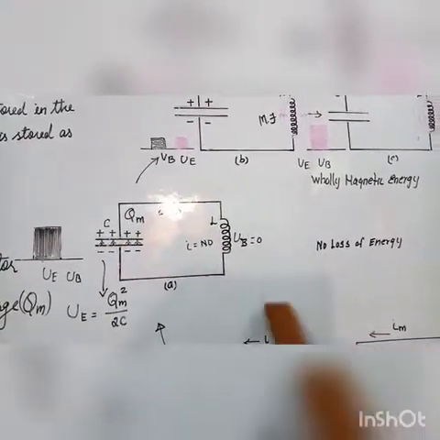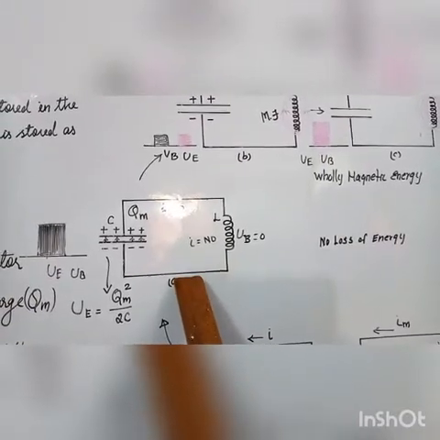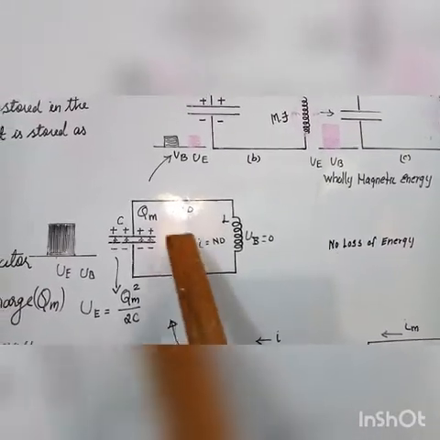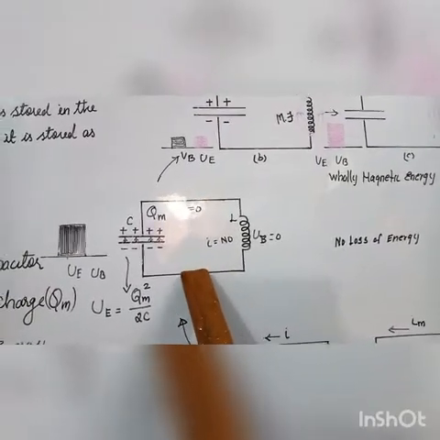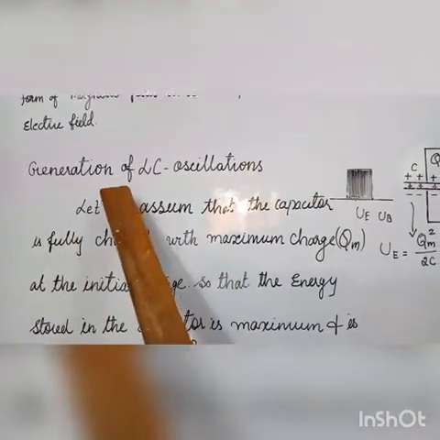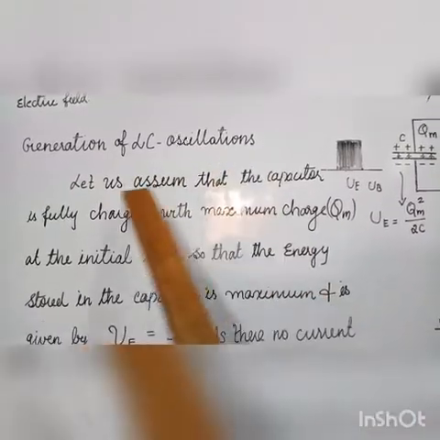Thus, electrical oscillations of a defined frequency are generated. These oscillations are called LC oscillations, inductor capacitor oscillations.